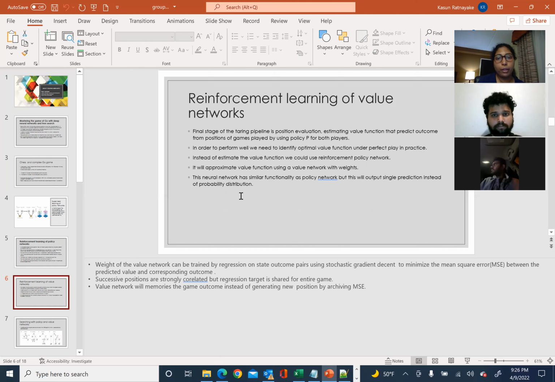In order to perform well, we need to identify the optimal value function under perfect play, but in practice, instead of that, we can use the reinforcement learning policy network. It will approximate the value function using a value network with weights. This neural network has a similar architecture to the policy network, but it outputs a single prediction instead of a probability distribution.